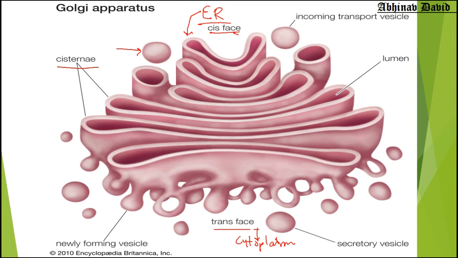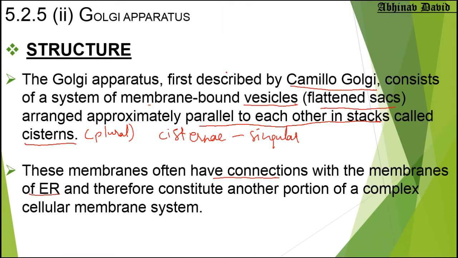So what is written here in your NCERT: these membranes often have connection with the membranes of ER, and therefore they constitute another portion of the complex cellular membrane system, which I was explaining to you in the beginning of today's class. So it forms another part of the cellular membrane system, and I told you there are basically four parts in the complex cellular membrane system or endomembrane system of the cell.